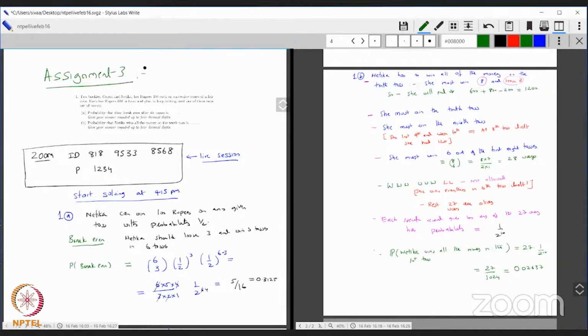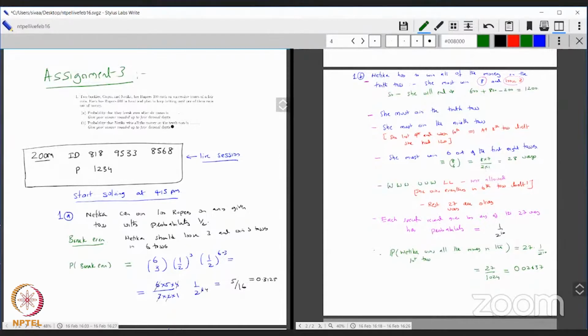So the first question was the probability that Netika breaks even after 6 tosses. That means Netika should lose the first 3 and win the next 3. So the answer was 6 choose 3, times 1/2 to the power 3, and 1/2 to the power 6 minus 3. And that gave you 5 by 16. The second question was the probability that Netika wins all the money on the 10th toss.